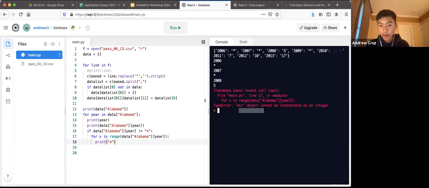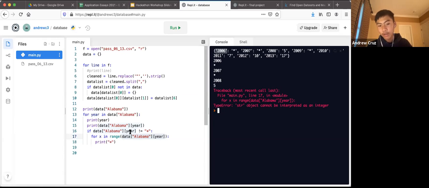it's actually the same error, but for a different reason this time. It's still saying that the thing we're putting inside these parentheses is a string, and it needs an integer. The reason it's a string is because if you look at our original data right here, the numbers we have are inside quotation marks, which means it's not an integer, which is just a fancy way of saying it's not a number. It thinks it's a string, which is like letters and stuff.